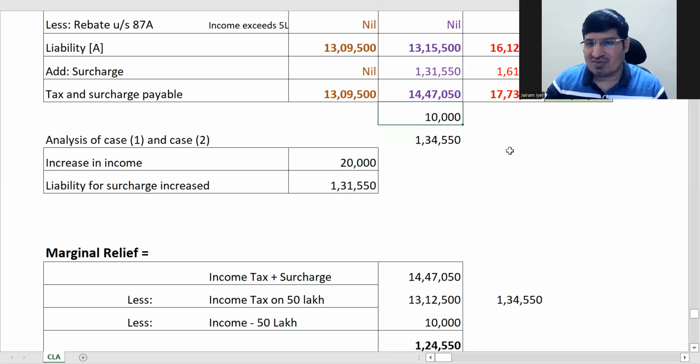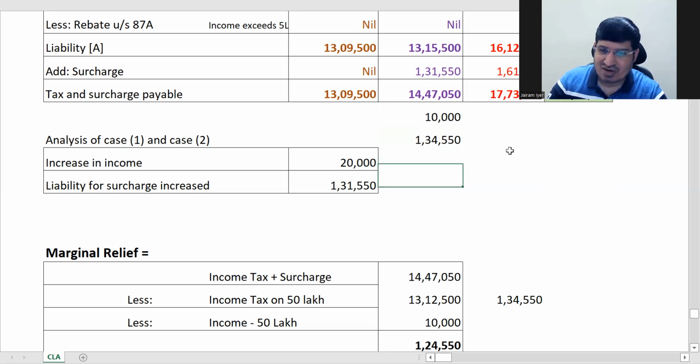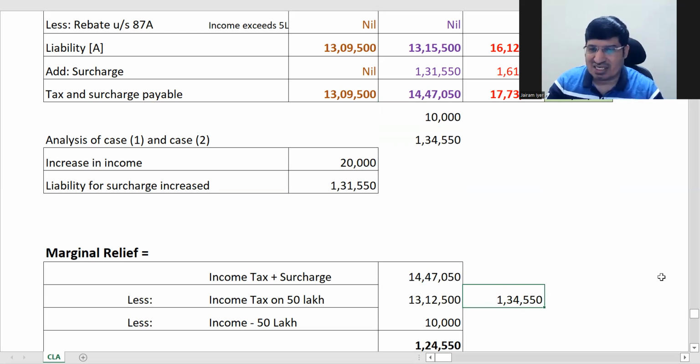So in this case, what this person will have to pay extra is not 1,34,550. He will have to pay 10,000 only, the income which was more than 50 lakhs. So what has happened? This was supposed to be the surcharge liability, 1,34,550.